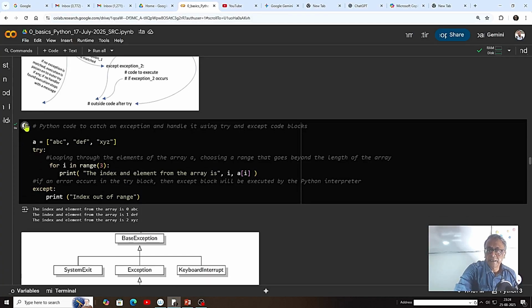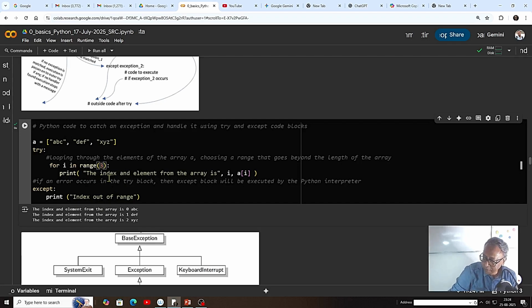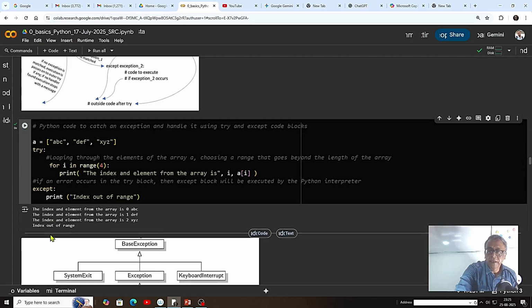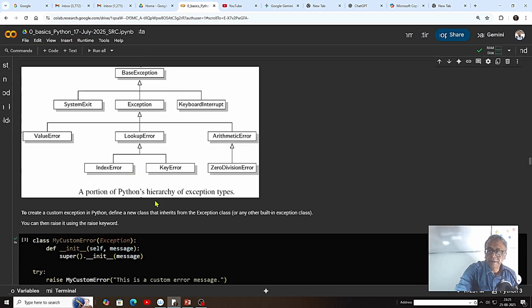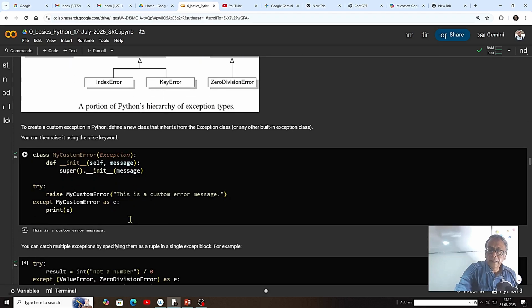Here we have a list where we have three objects, the 0th one, and there is no problem. But if we make the range equal to 4, then it will definitely raise an exception, because the index is out of range.